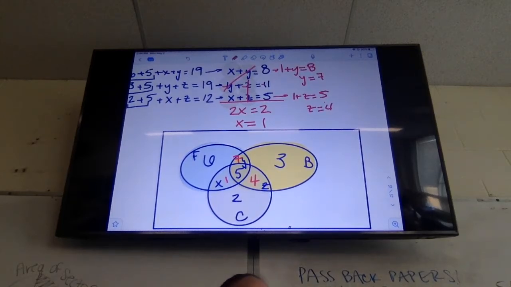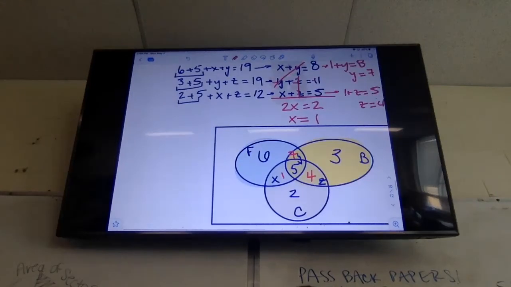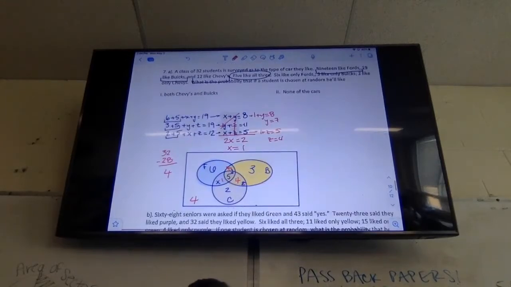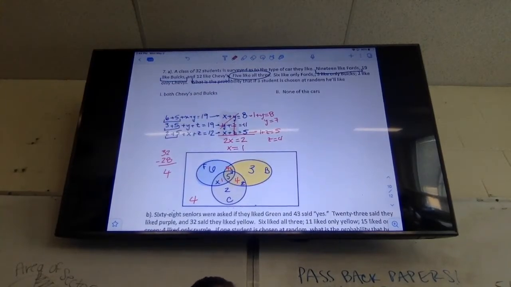I want to know how many kids are accounted for now. So we're going to add all of these. 6 plus 7 plus 3 plus 1 plus 5 plus 4 plus 2. Add up all of these votes, and we need to see if there's anyone who didn't vote. So that's 10, 20, 28. So that means 4 people didn't vote, right? Because it was 32 minus 28. So 4 people didn't vote, or 4 people don't like any of those cars.